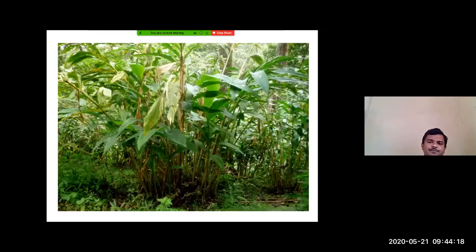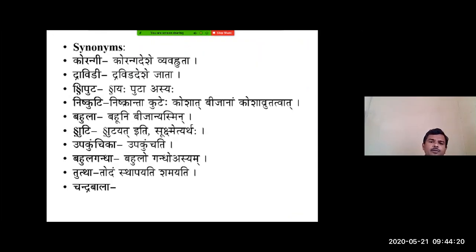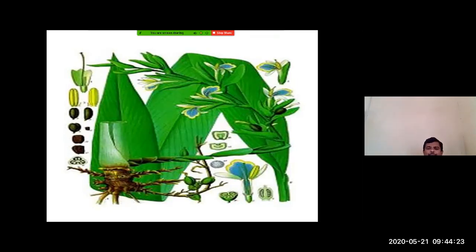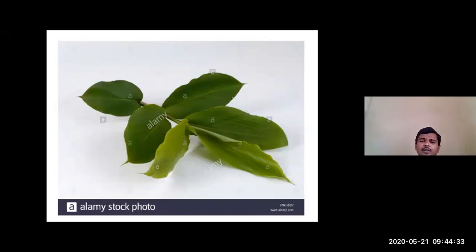Okay, so next, about the habit, the botanical description. These are some of the pictures of Ela. You can observe in this slide the type of leaf, shape of the leaf, and arrangement of the leaf. The margins of the lamina are parallel, so you can say oblong, and the length will be 3 to 4 times more than the width. Based on this feature, you can say lanceolate.